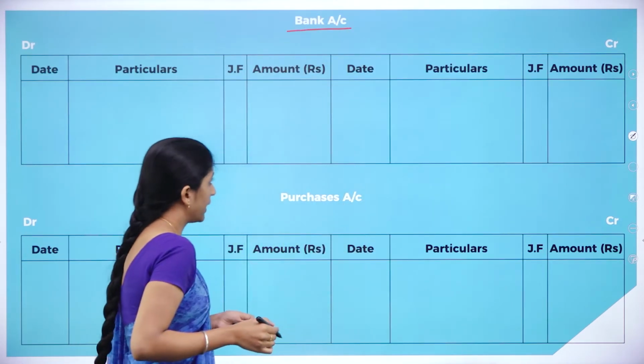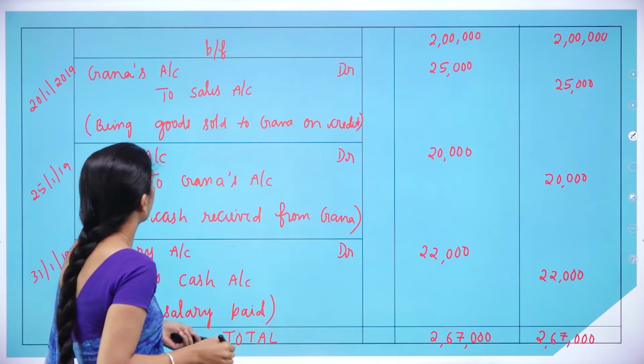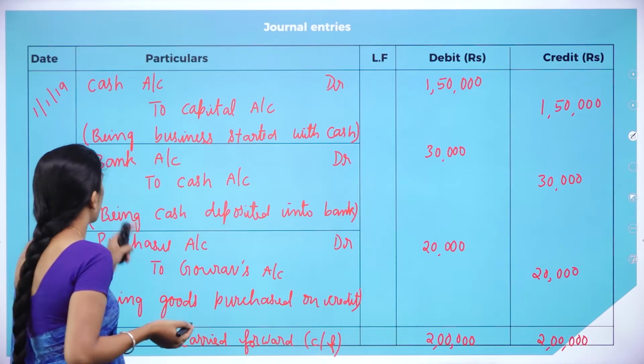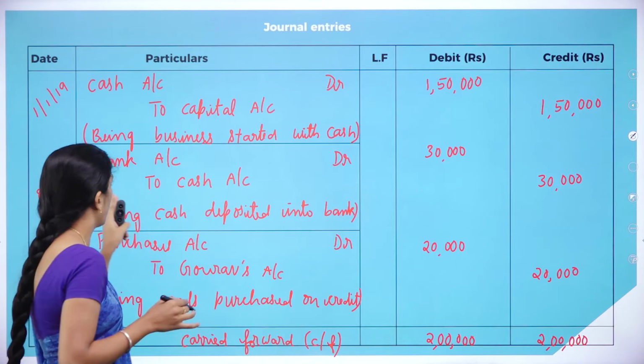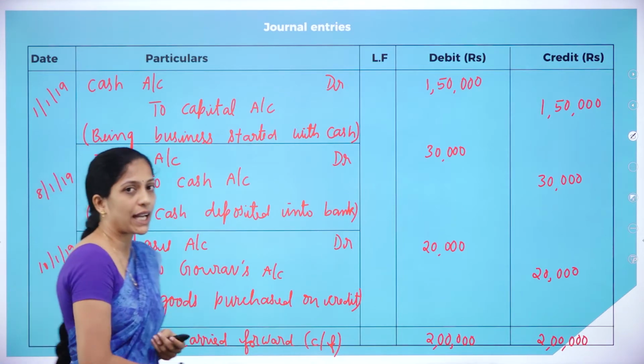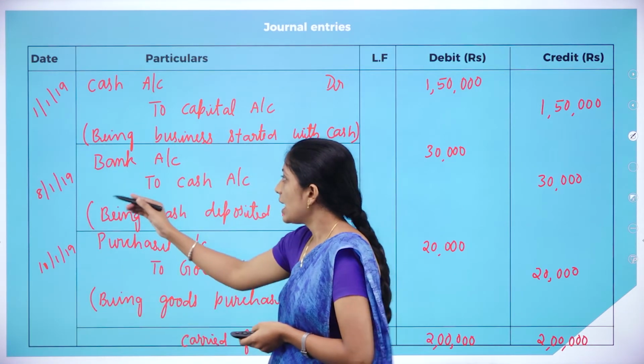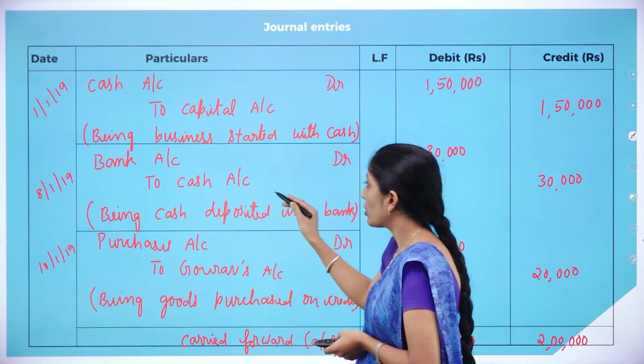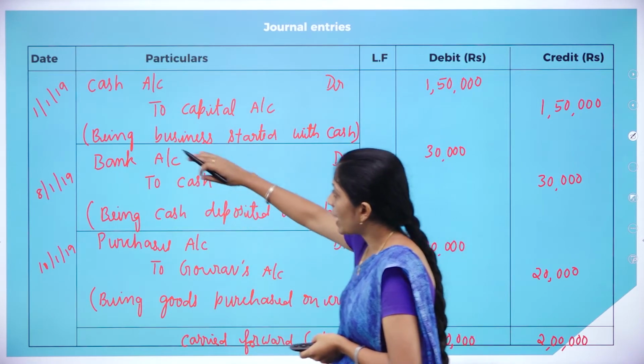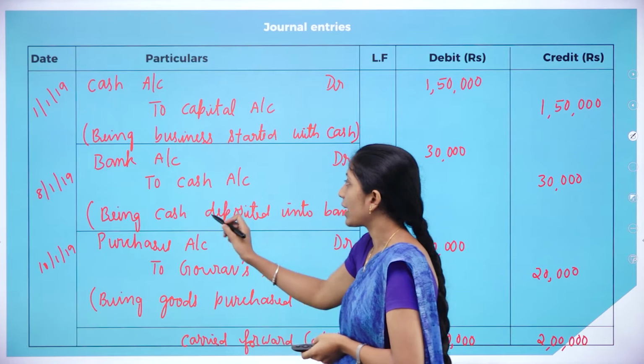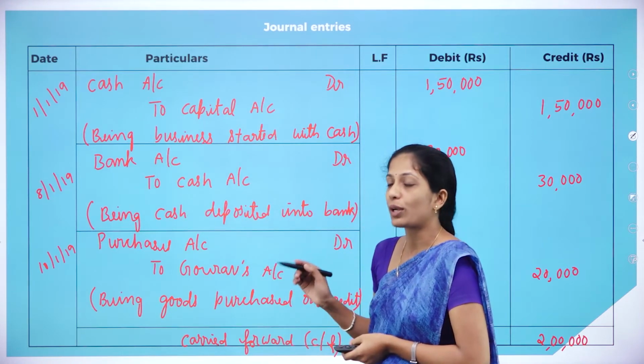Now we shall see the journal entry where there is bank account. Yes, in the first entry there is no bank account. In the second entry there is bank account. So since we are preparing bank account, your journal entry is 8/1/2019 bank account debit to cash account. So we are preparing bank account, so leave this bank account. The remaining account is cash account.